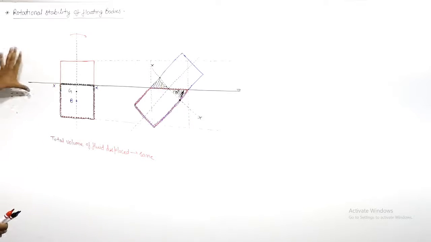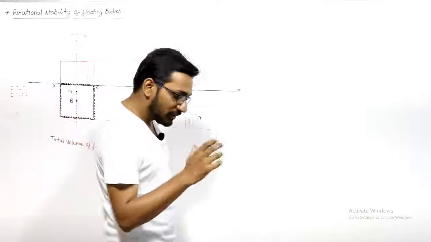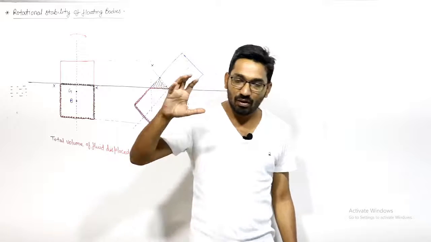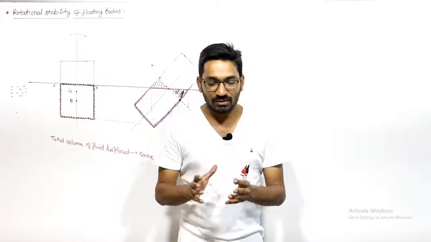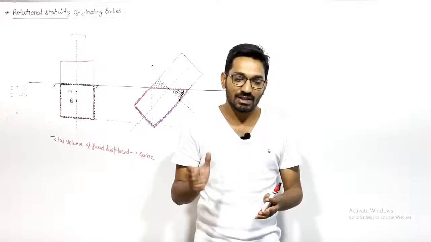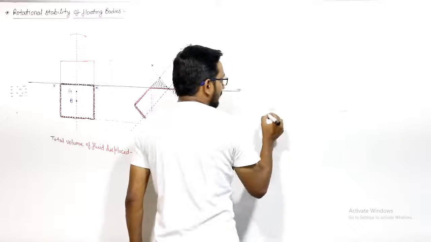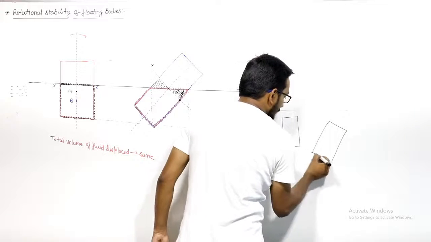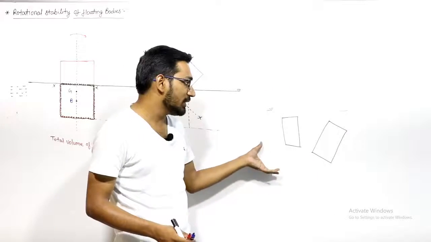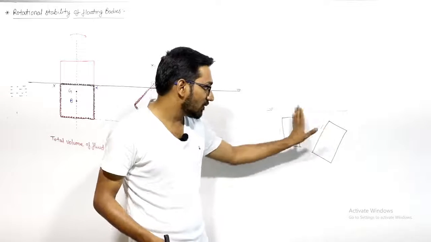So in case of the partially submerged bodies, when you tilt it, the location of the center of buoyancy will change. If we talk about the completely submerged bodies, the mass distribution of the fluid displaced will not change. That's why we can say that the center of buoyancy will not change. Because if you see from here, let us say this is the free surface, if this is the body here, and if I tilt this body, right, fluid displacement is same in both the cases. Only this body rotates.